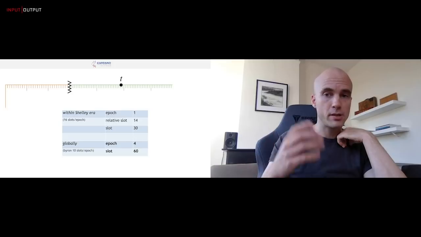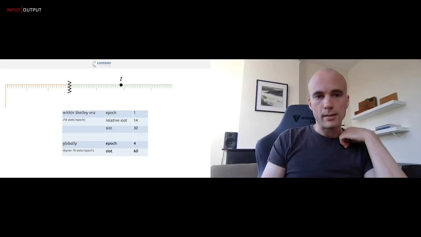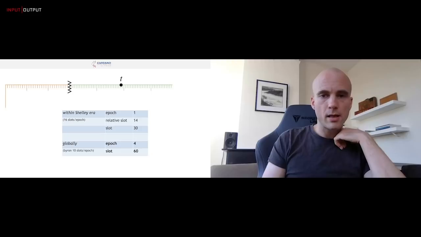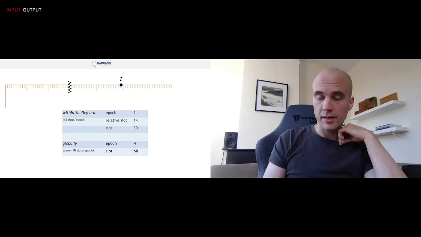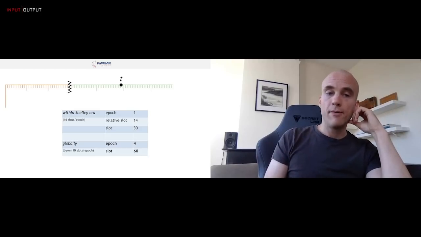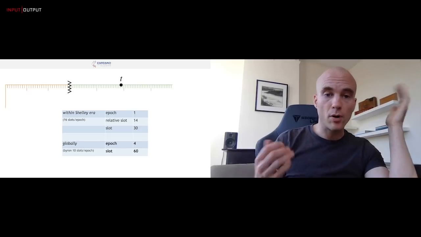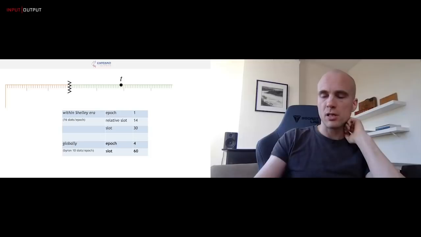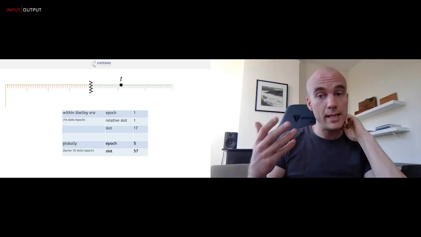Suppose that in Byron, just for the sake of the argument, we have 10 slots per epoch, and in Shelley we have 16, say. So in this example here, we can see that this time t within the Shelley part of the chain is in epoch 1, right, the second epoch, and relative slot 14, which makes it slot 30 within the Shelley era, which means that since we had 3 Byron epochs as well, it will be overall epoch 4 and slot 60. Okay, simple enough.